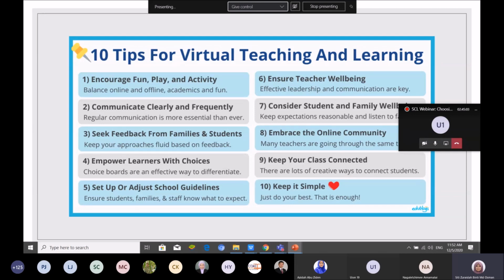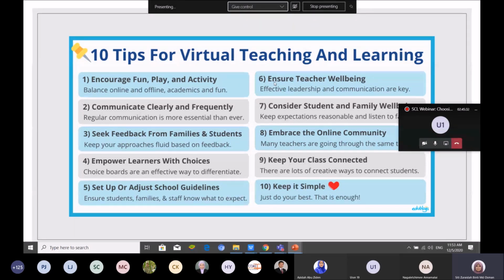Seek feedback from students. We are not schools, where sometimes family is involved with the student, but I think families did not get involved. Students are learning by themselves. Empower learners with choices. Give them choices, don't limit. Set up or adjust school guidelines. This one USM already set up. Our school already set up for us, so students already get the guideline.